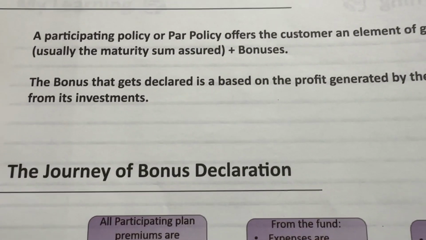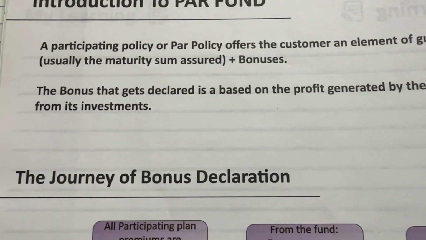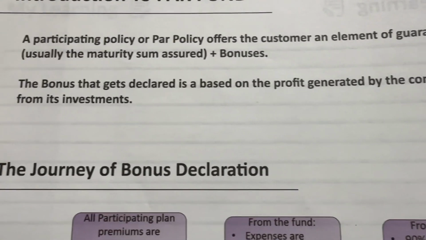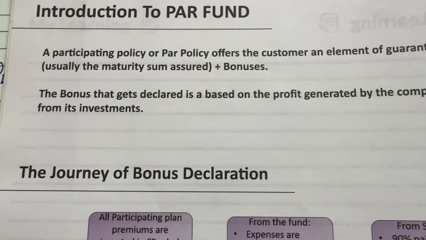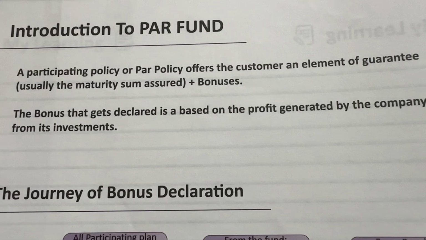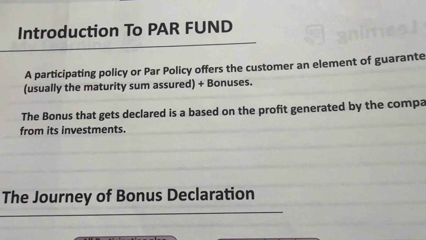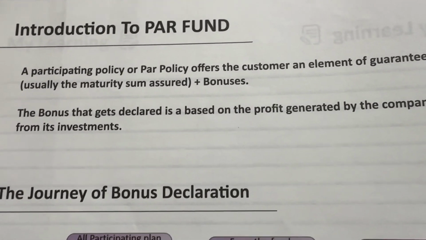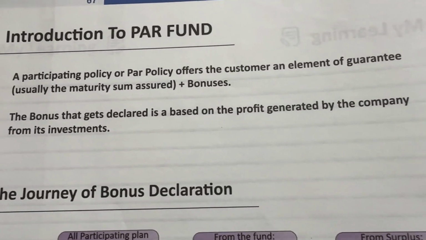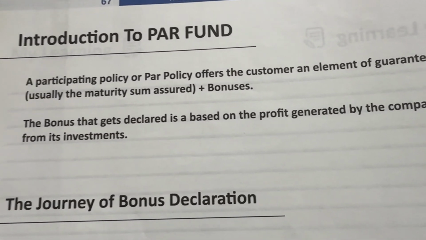So in the last video we have seen what participating plans and non-participating plans are. Here we will go into detail. See, a participating policy or par policy offers the customer an element of guarantee, usually the maturity sum assured plus bonuses. The bonuses that get declared are based on the profit generated by the company from its investment.